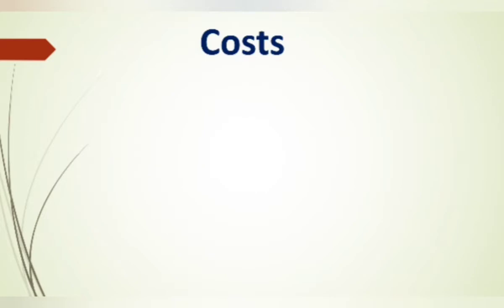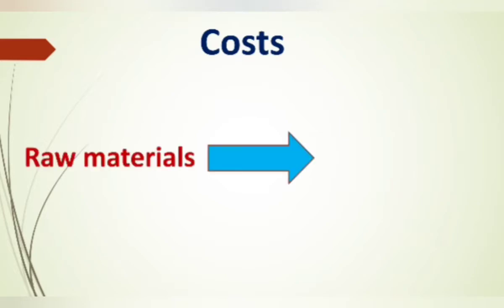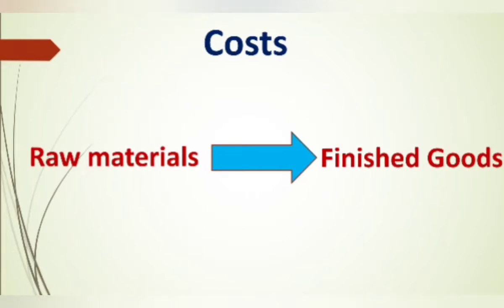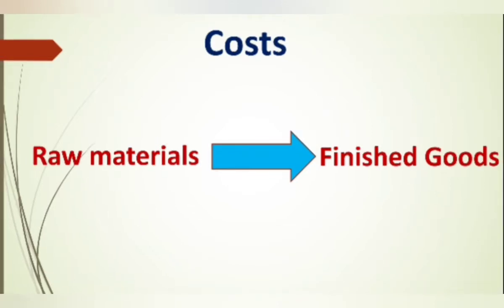So in order to attain any other objectives. In a manufacturing concern, the raw materials are converted into finished products, isn't it? In the conversion process, we call it work in progress. So those expenses which are incurred while converting the raw materials into finished goods, we call it as cost.